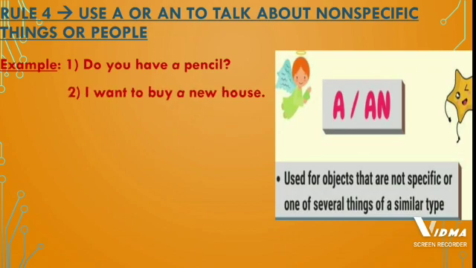Next example, I want to buy a new house. Here again, it means that it is any house. I am not told that that particular house only I have to buy, or that blue color house only I have to buy. I want to buy a new house. It is a non-specific thing, because they have not specified the name of that house or the place of the house. It is a non-specific thing and not a particular house or specific thing. So we have used a before a non-specific thing, because house is a non-specific thing. I have not mentioned the color of the house or name of the house.